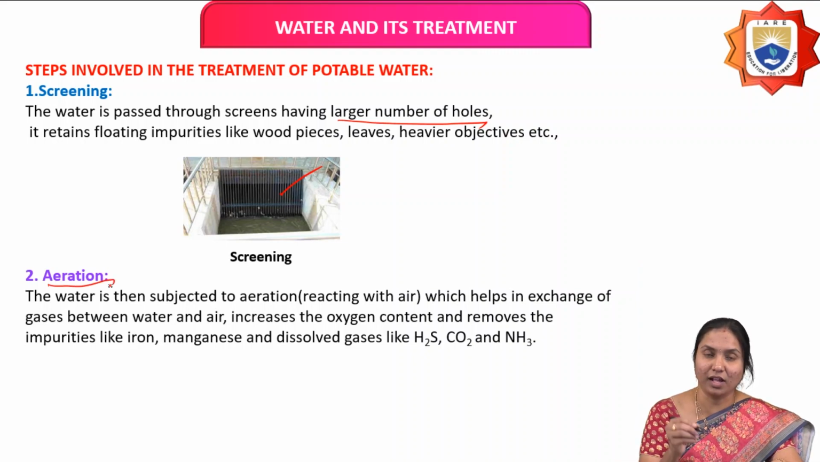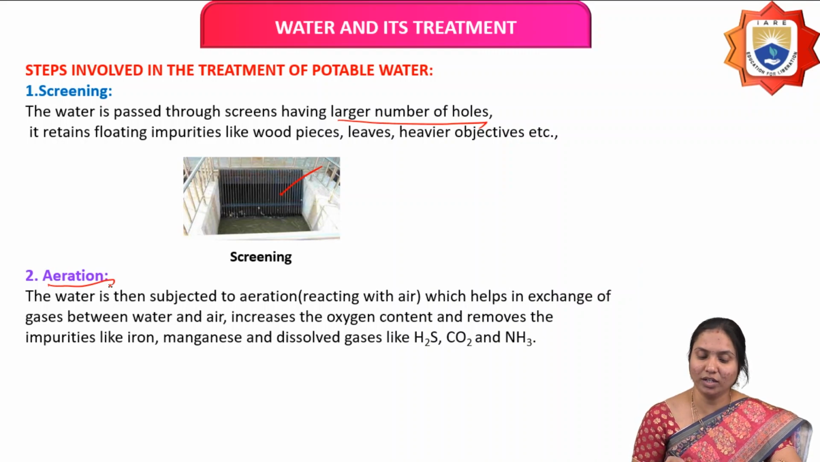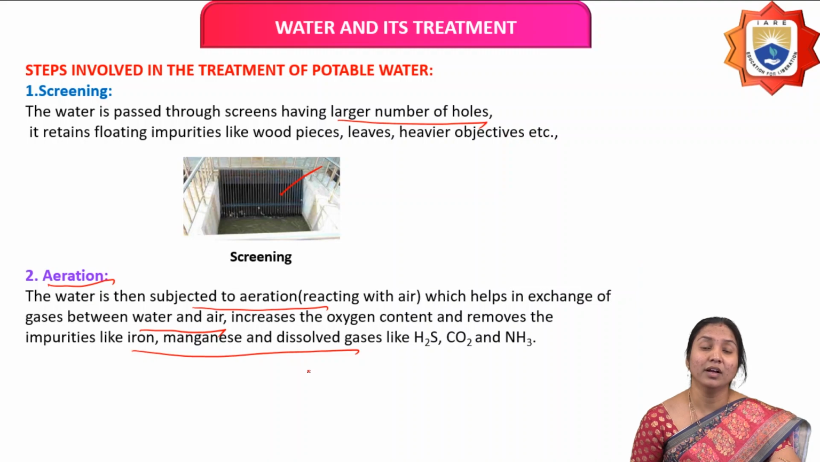Next one is aeration. The water is then subjected to aeration. Aeration means mixing air or reacting with air, which helps in the exchange of gases between water and air. It increases the oxygen content and removes impurities like iron, manganese and dissolved gases like hydrogen sulfide, carbon dioxide, ammonia which are present in water. So simply we say aeration means reacting with air.